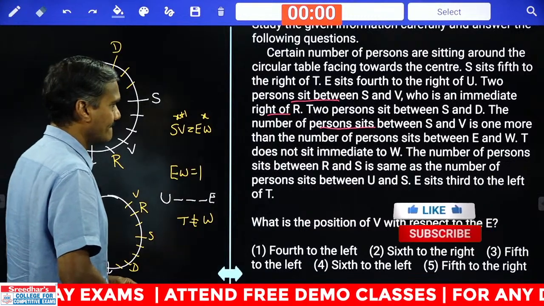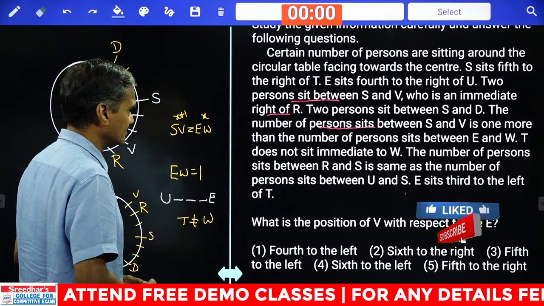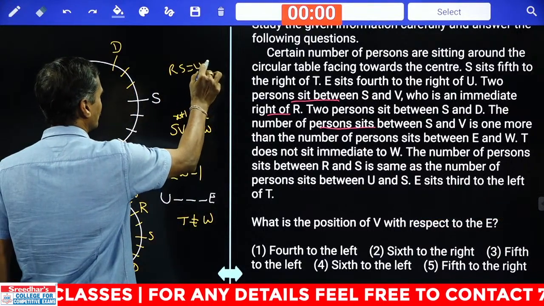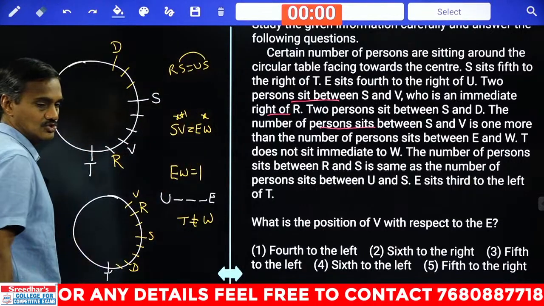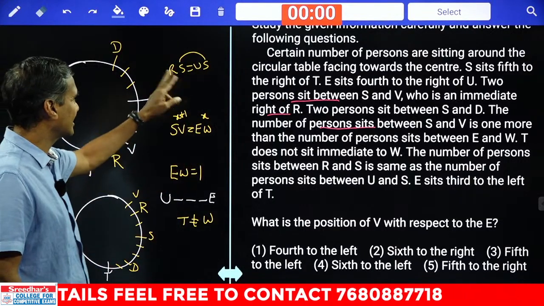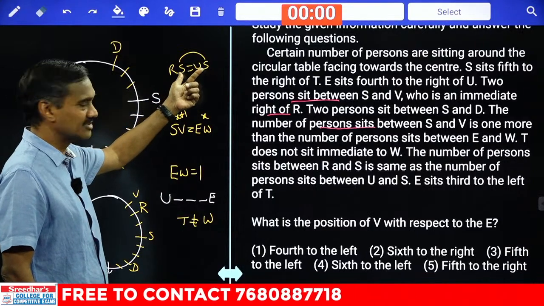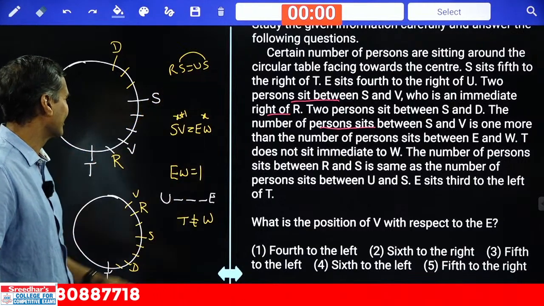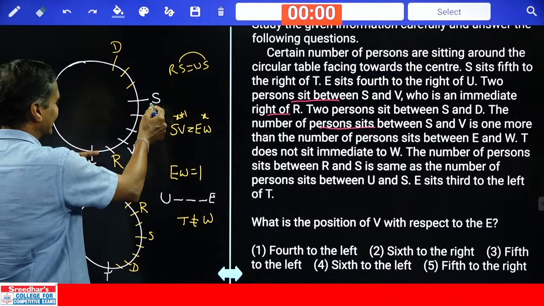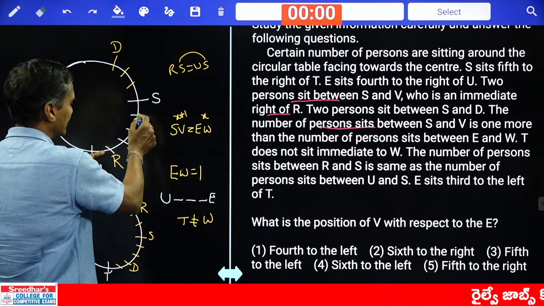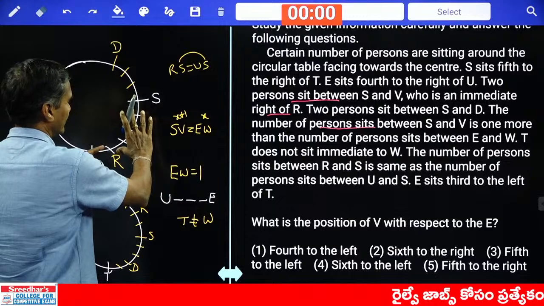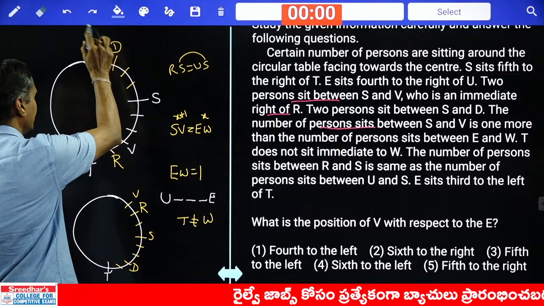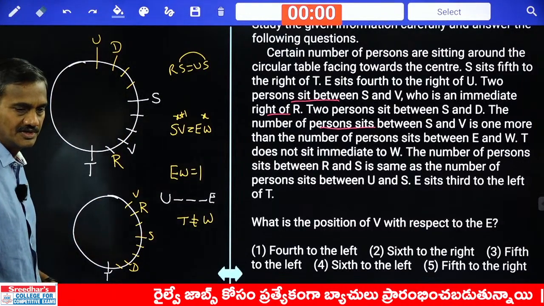And next one. The number of persons between R and S is the same as the number of persons between U and S. That means S is common in these 2. Isn't it? As S is common here, then S must be exactly in between R and U. Are you getting this point or not? How many persons are there? There are 3 persons between R and S. Hence, in between S and U, there must be exactly 3. 1, 2, 3. Hence, D and U are adjacent to each other. Are you getting this one or not?